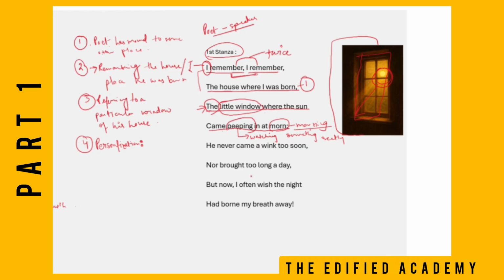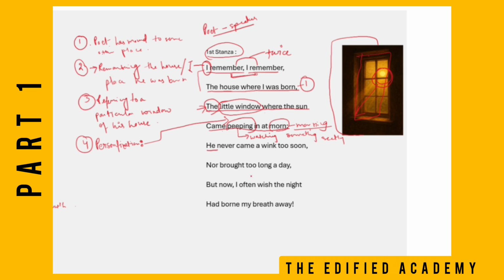So here in these two sentences, the poet says the sun came peeping. See, generally we humans or all the living creatures on this earth are in the habit of looking, watching, or peeping onto something, right? So the poet tries to compare the sun to humans. Just as we peep into others' houses, similarly the sun is also peeping into the poet's house. So here the poet has used personification. Please keep on adding these points in your answers. This will fetch you grace marks as well. Okay.